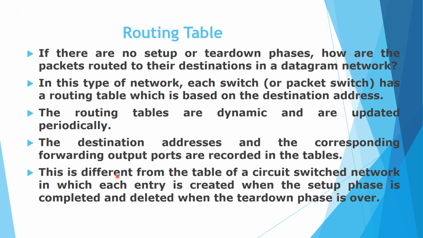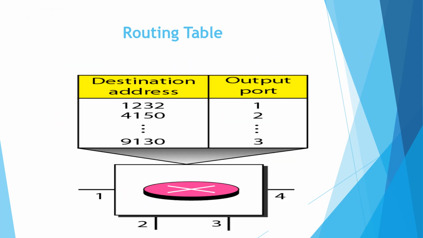These routing tables are different from the tables of a circuit switch network, in which each entry is created whenever the setup phase is established and can be deleted whenever the tear down phase is over. A switch in the case of datagram network uses a routing table that is based on the destination address. In the case of datagram network, the switch can be represented as a router.